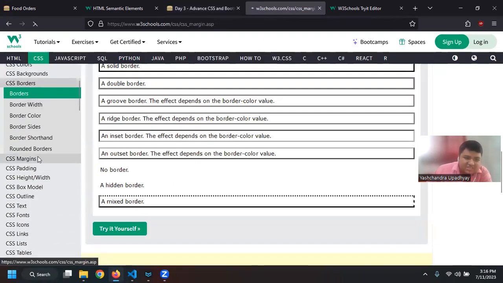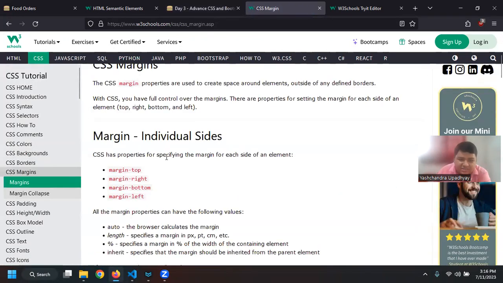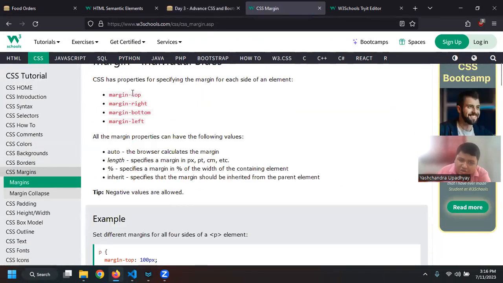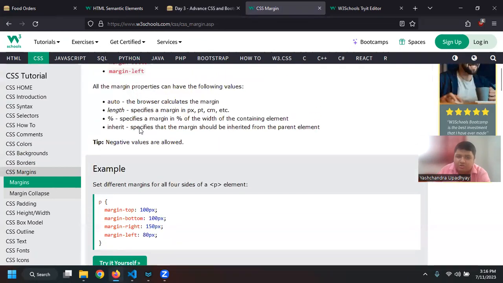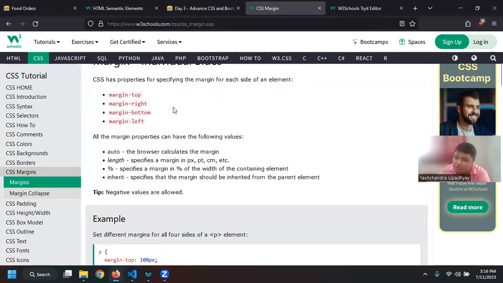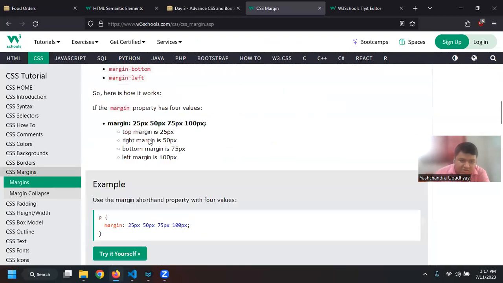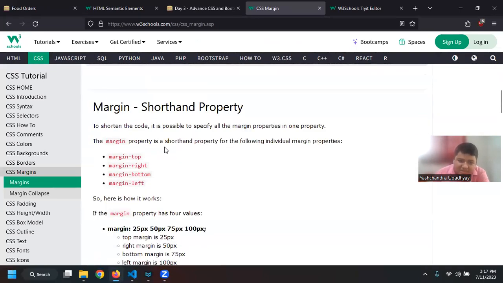So second is margin. As I said, we have already seen an example of margin. I can say margin top, right, bottom, left, or I can also say margin and then give 4 values. What it will do is it will start from top, right, bottom, left, so it will go in a clockwise direction, right? Again, you can specify if you want margin top to be 5 pixel, margin right to be 10 pixels, margin bottom to be, let us say, 50 pixel.